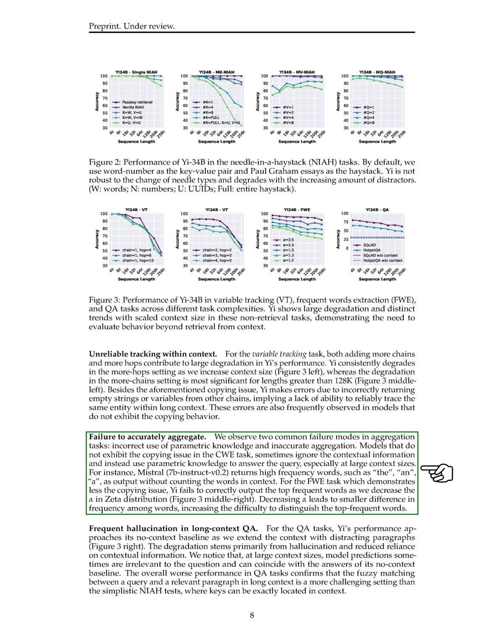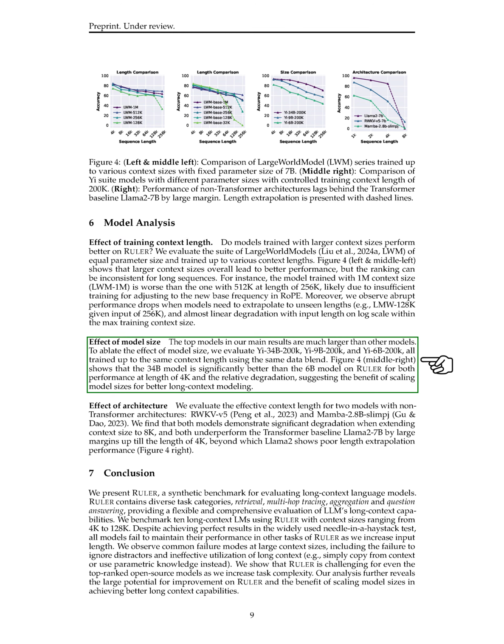We also explored the impact of training context length and model size on performance. Larger context sizes generally led to better performance, but the improvement was inconsistent for longer sequences. Models trained with larger context sizes sometimes struggled to adjust to new contexts, leading to performance drops. Additionally, larger models outperform smaller ones, highlighting the benefits of scaling model sizes for improved long context modeling.